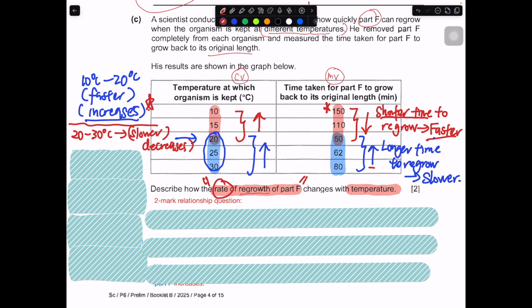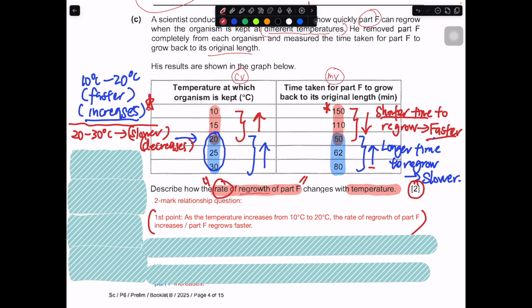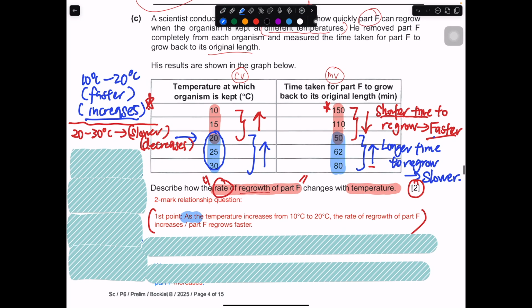Okay, so actually this part over here is really asking you for a relationship, but it's 2 marks. So it's a 2 marks relationship question. Very tricky. So how do you answer this part? The first point is as the temperature increases from 10 to 20, the rate of regrowth of part F increases. Or you can say part F regrows faster. Both are fine.